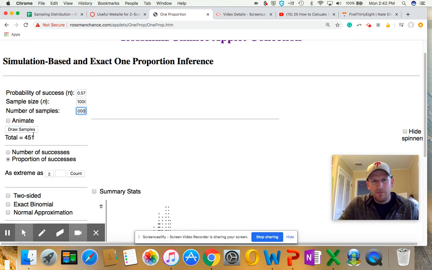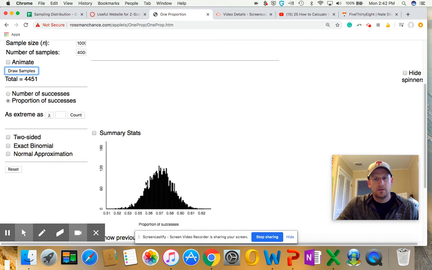Let's change it to 4,000. All right, we've had 451 samples. If I change this to 4,000, we're going to be close to 5,000 different samples. And let's see what we get. This might take us a little bit of time. The computer's spinning this one out. So 4,400 samples. Now do we see a normal distribution?